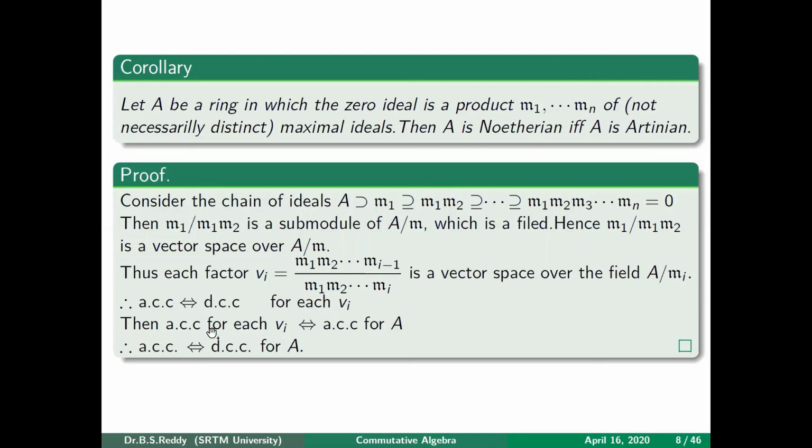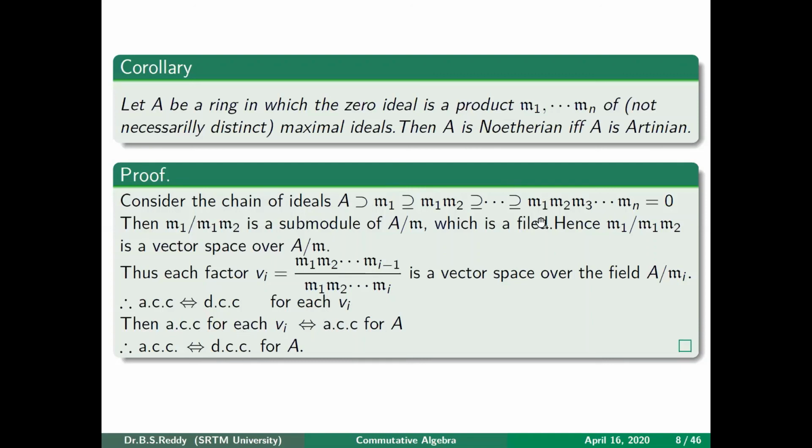Then for each Vi, for these quotients, ACC is satisfied. That means ACC is also true for A. Once ACC is true for A, because ACC is the same as DCC for each Vi, it is true for this chain also.